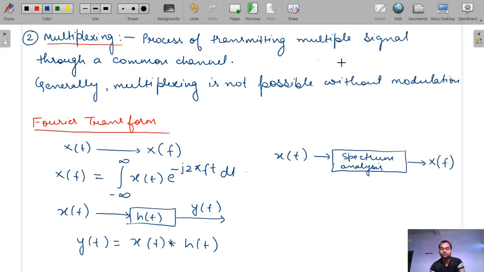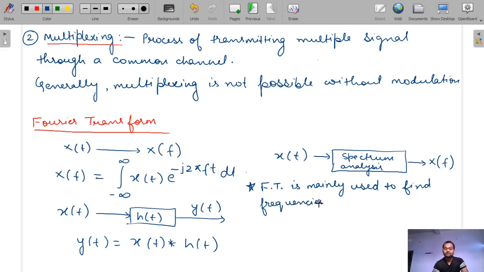So what is the use of this Fourier transform? Fourier transform is mainly used to find the frequency present in the given time domain signal. So just write it, because most of the time they ask in the interview examination of IIT. Fourier transform is mainly used to find frequencies present in the given time domain signal.